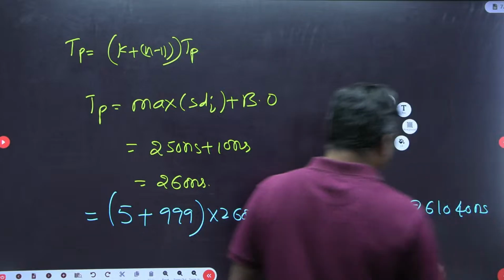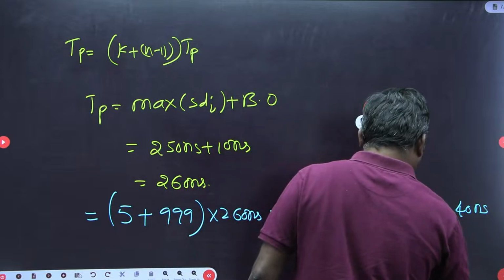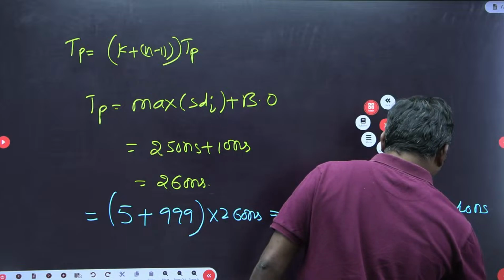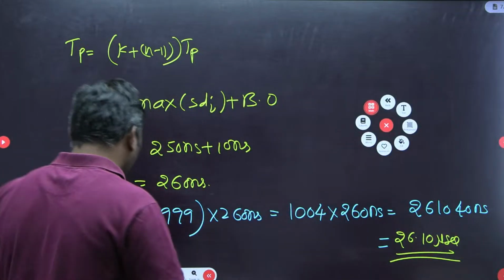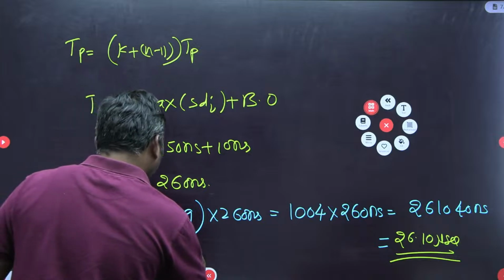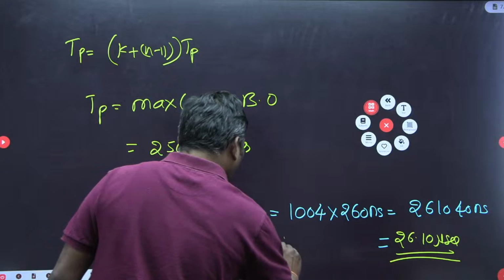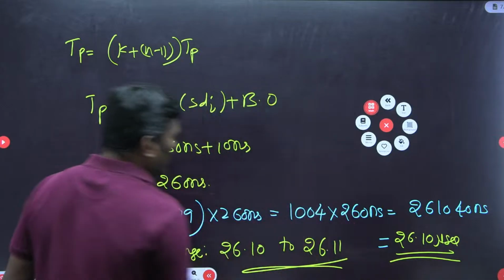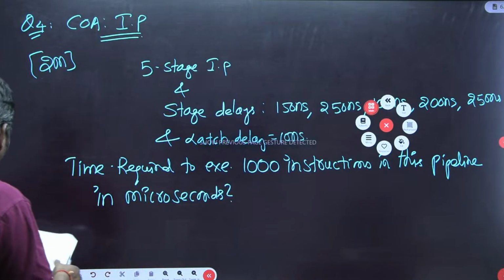Now when I express it in microseconds, this comes to 26.10 microseconds. They asked us to express the answer up to 2 decimal places, so 26.10, and a range like 26.11 may be given. This is the 4th question from COA.